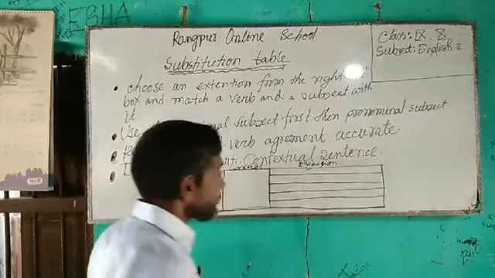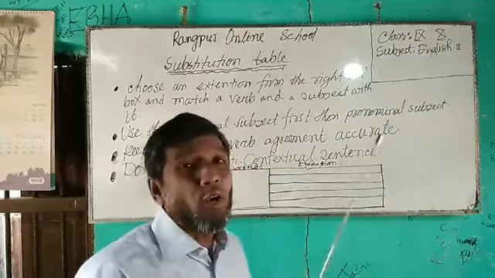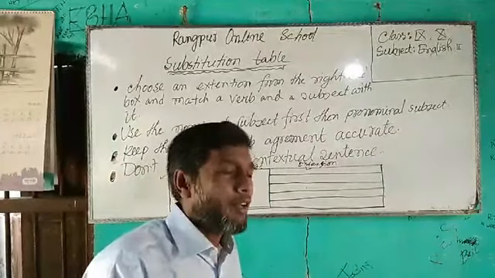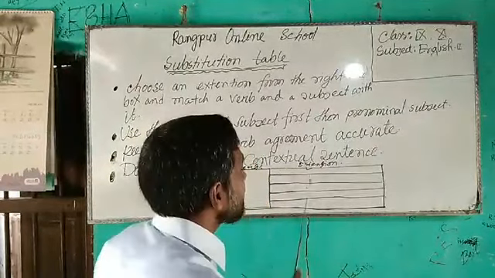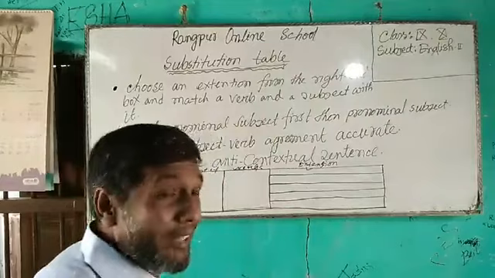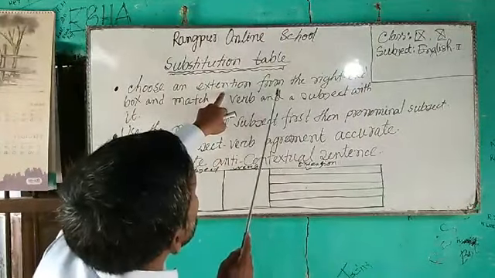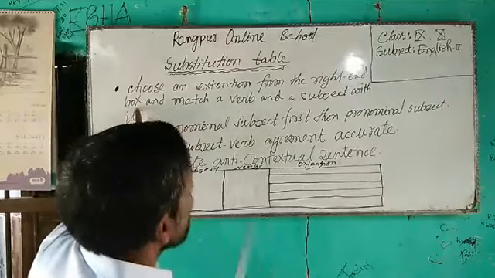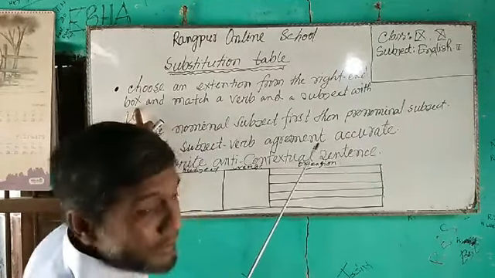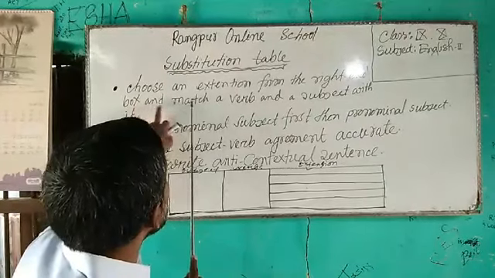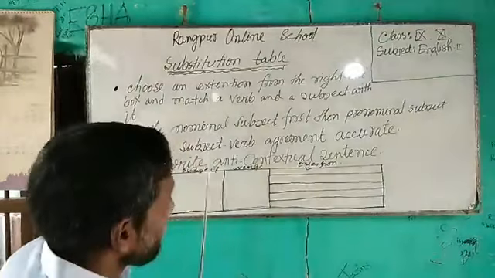Dear students, all the grammar items in the questions of class 9 and 10 are contextual. So, this is also a context. What I told you is to choose an extension from the right hand box. That means this is the extension box, with extensions 1, 2, 3, 4, 5, and then match a verb and a subject with it.